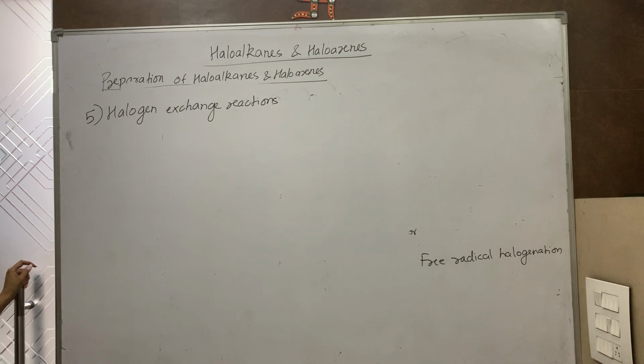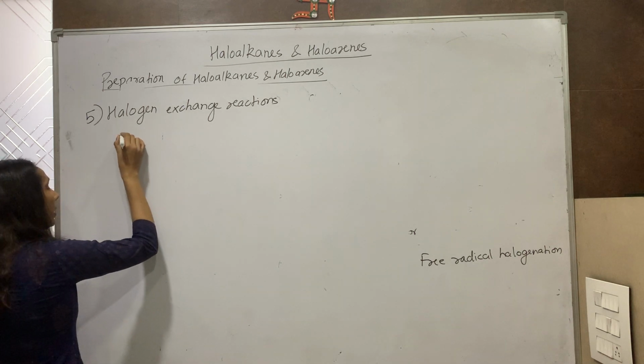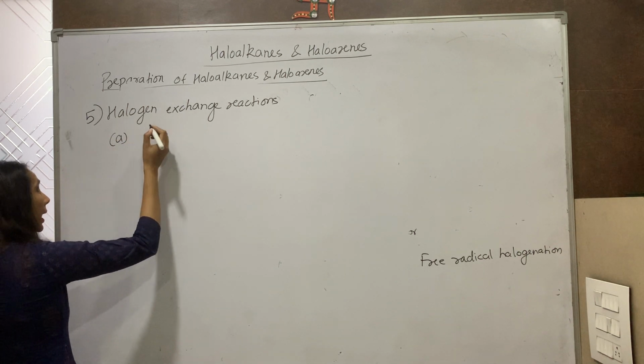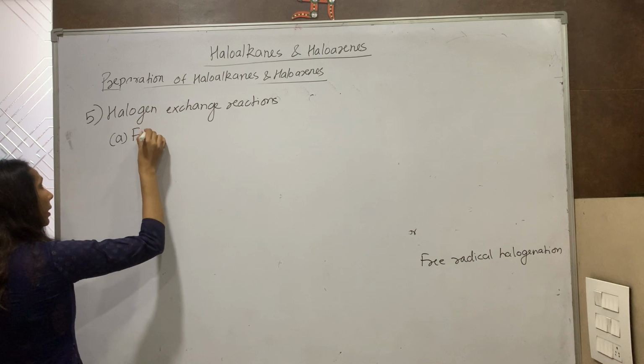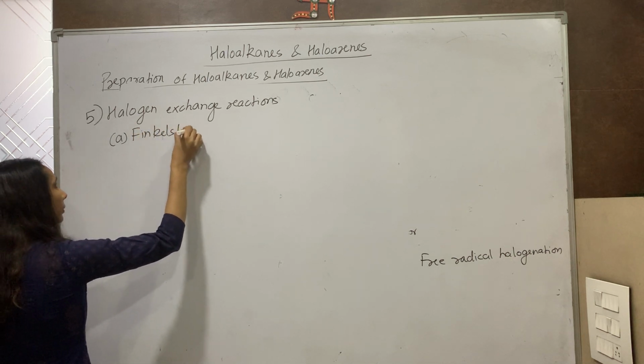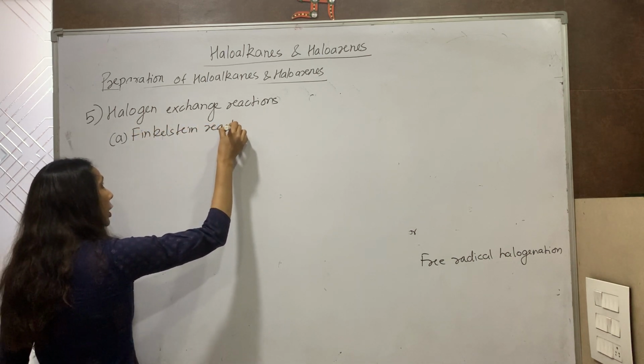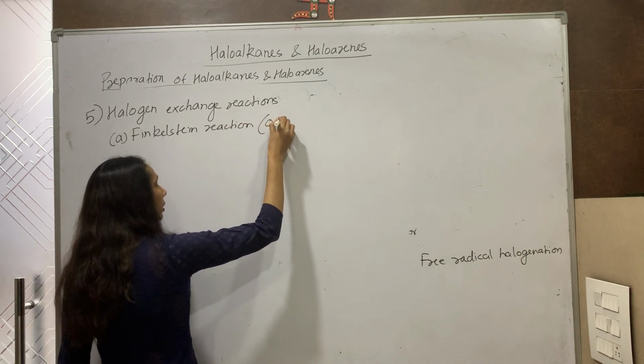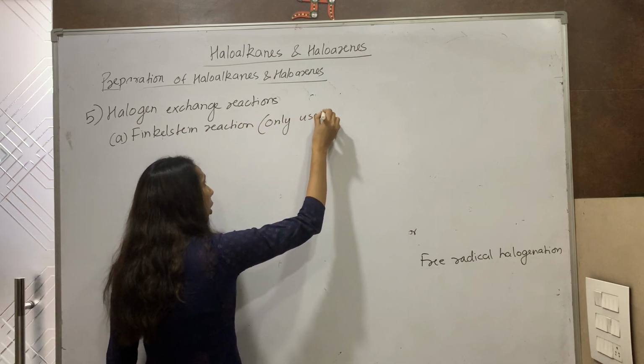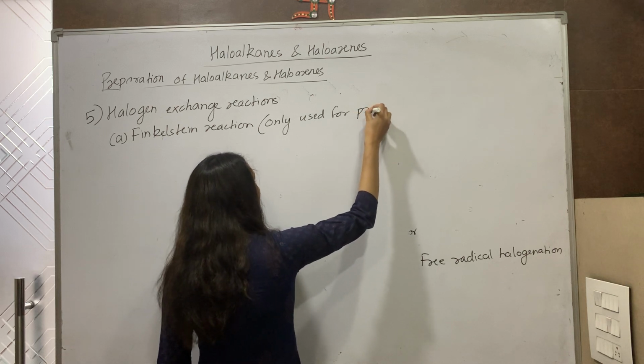Let us see with an example. First category in it is the Finkelstein reaction, which is only used for preparation of iodoalkanes.